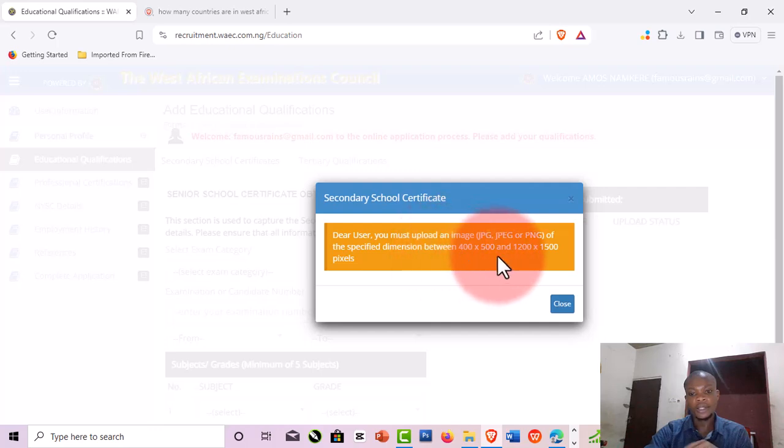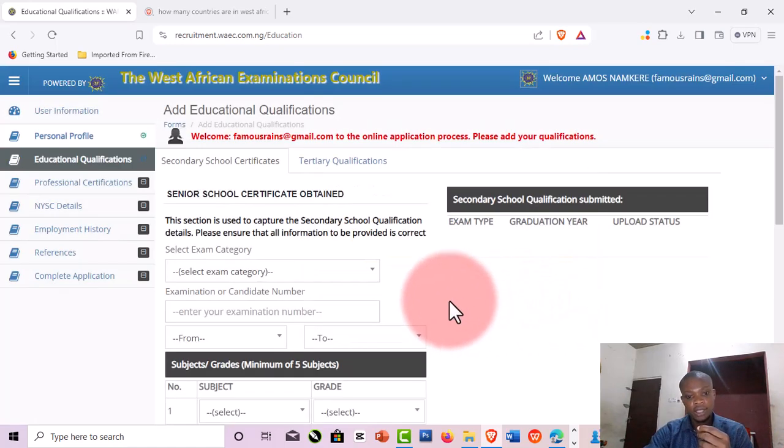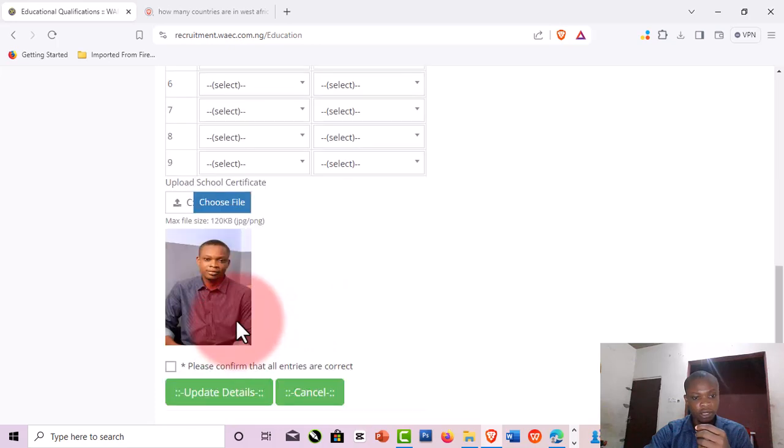So they are now complaining that my image is not of the dimension that they are looking for. So I'm going to actually take this dimension into consideration. They're looking for 400 by 500 and 1200 by 1500, right? So let's see how we can do that together.